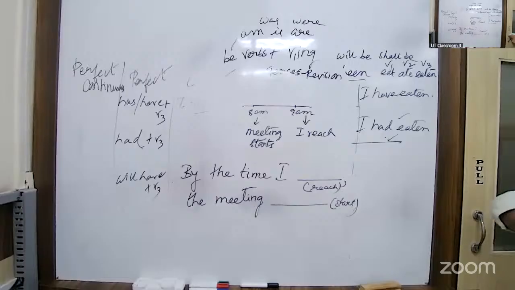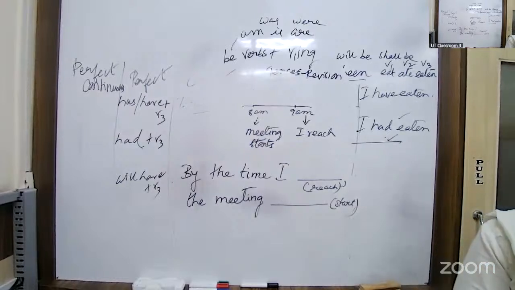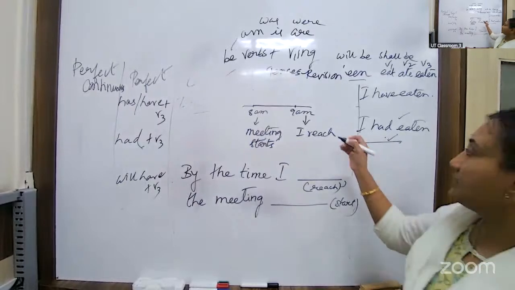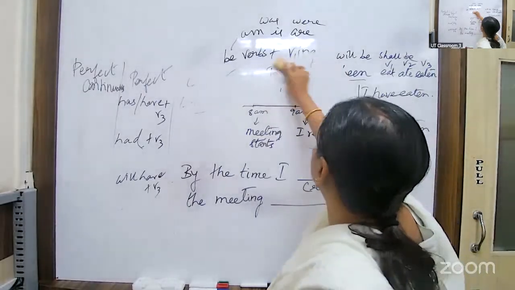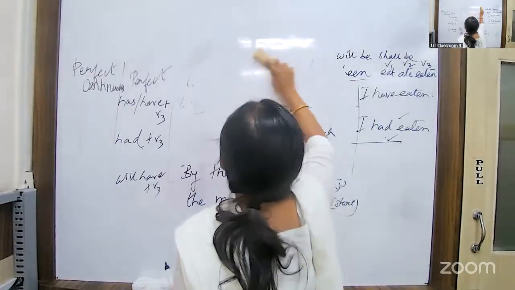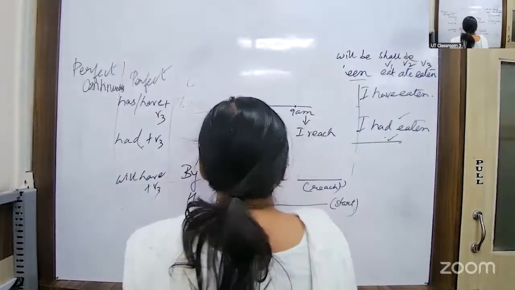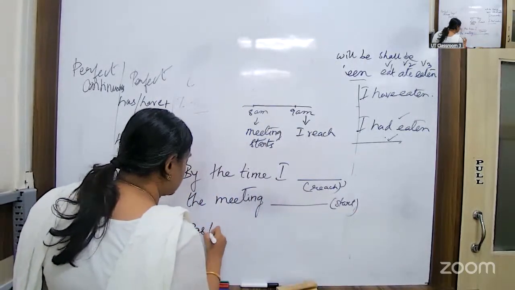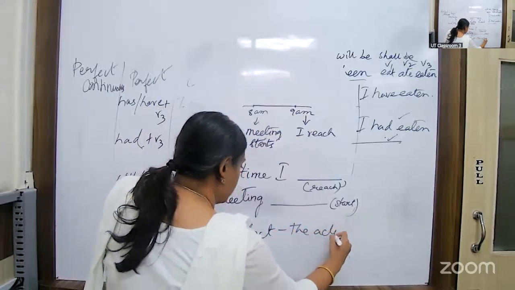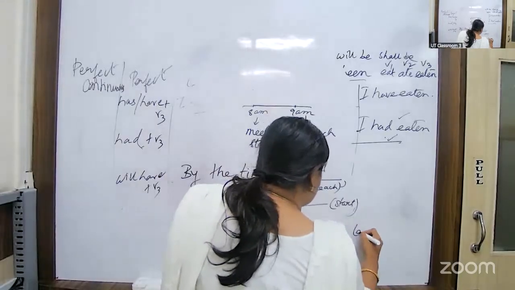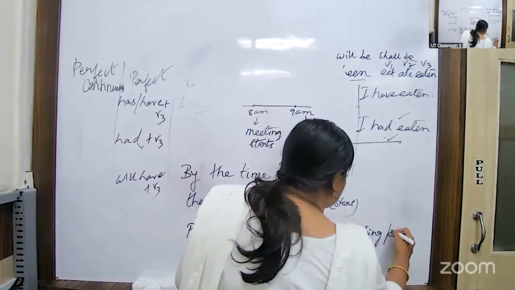Starting. And I reaching there at 9 a.m. That means I am late. Right? Now, always remember the action which has happened before will be represented by past perfect. Please write this down. I will give you properly. So you write down past perfect, the action taking place before.